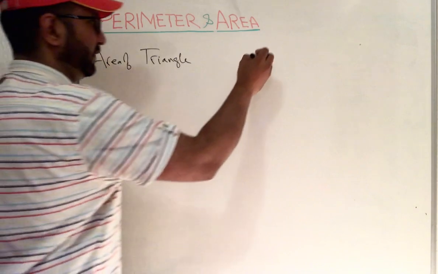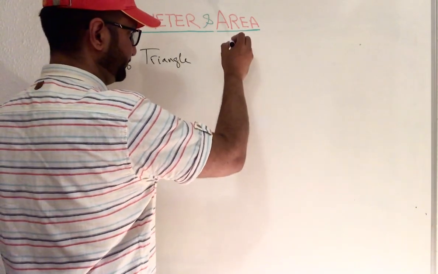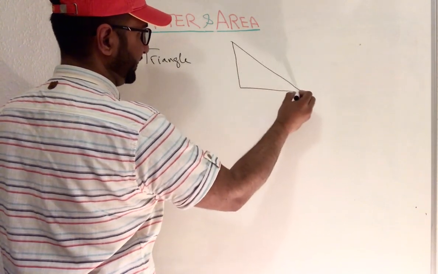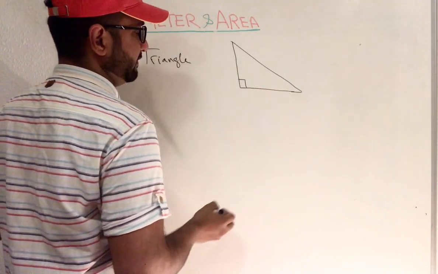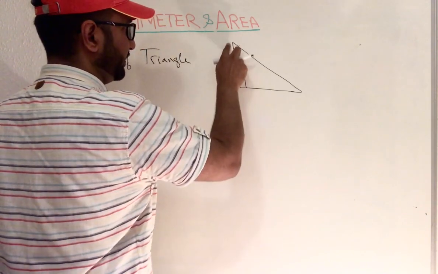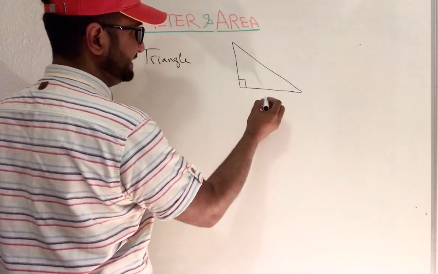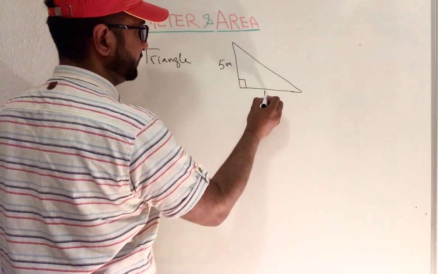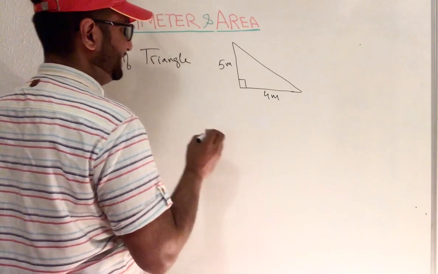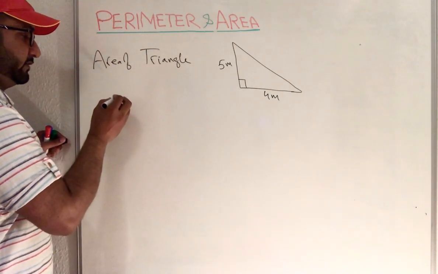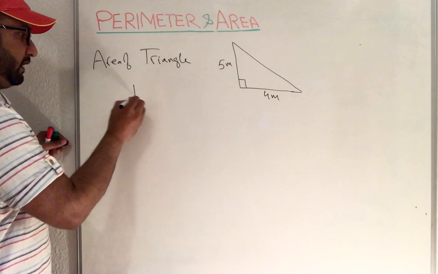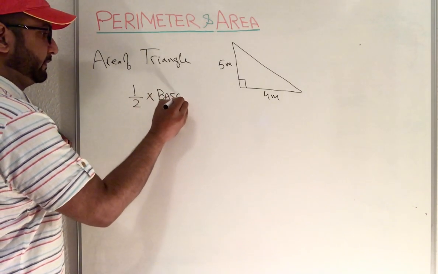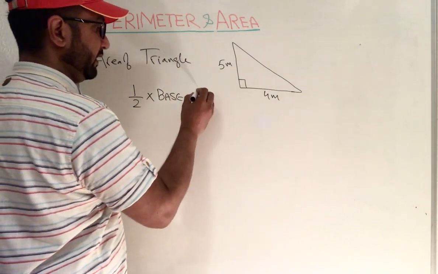Any triangle, if I write down a right angle triangle, if you need to find out the area of a right angle triangle, that's more easy. Like if this is 5 meter and this is 4 meter, then easily you can find out the area of a triangle, which is half into base into perpendicular height.